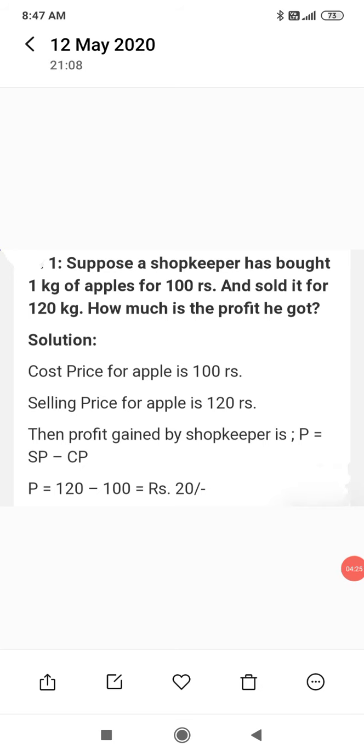If SP is greater than CP, we get profit. For example, suppose a shopkeeper has bought 1 kg of apples for 100 rupees and sold it for 120 rupees. How much is the profit he got?